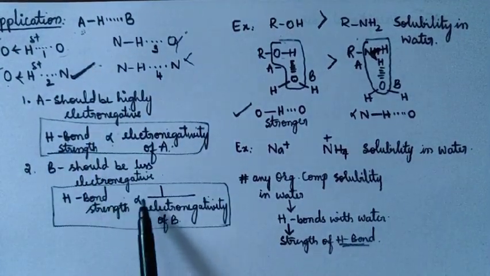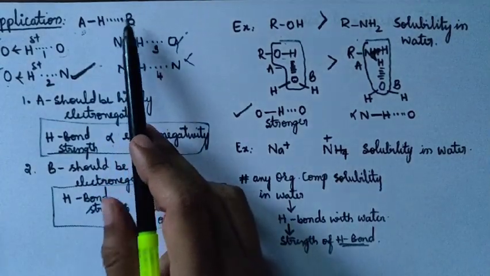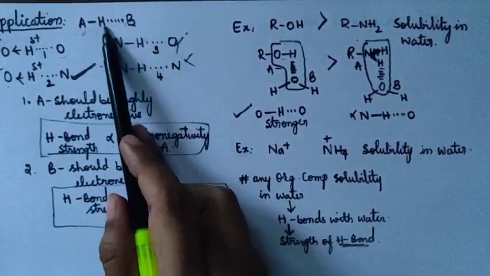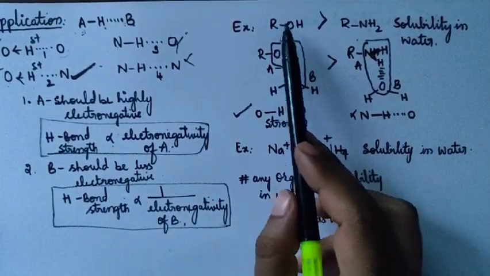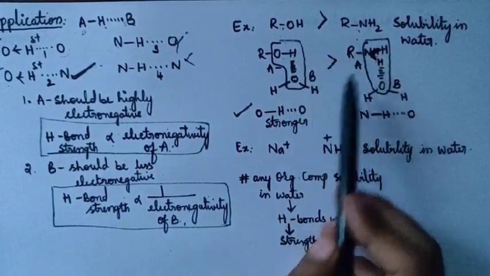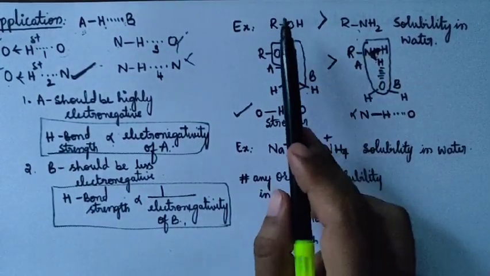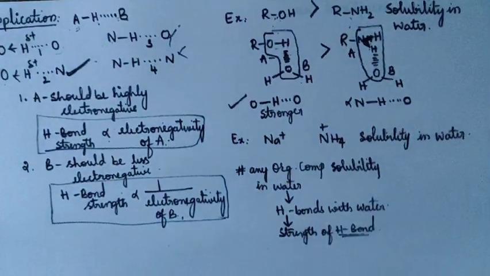Hydrogen bond strength is inversely proportional to the electronegativity of B. What is B? B is the atom which is hydrogen bonded with the hydrogen atom. This is the reason why alcohols are more soluble than amines. Both have hydrogen bonds with water, but alcohols have a stronger hydrogen bond than amines.